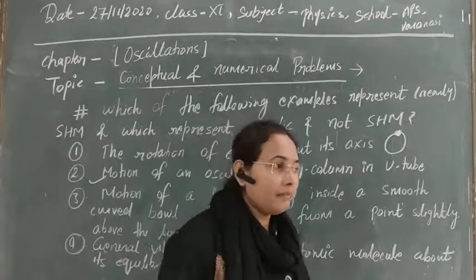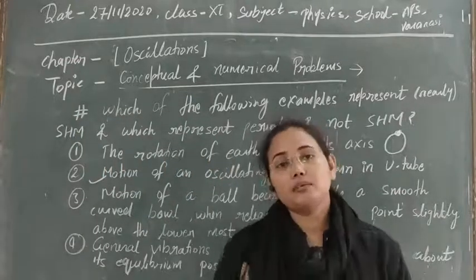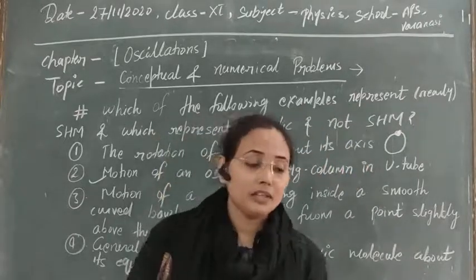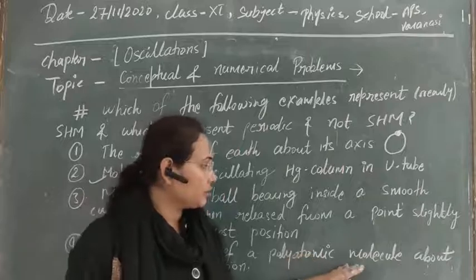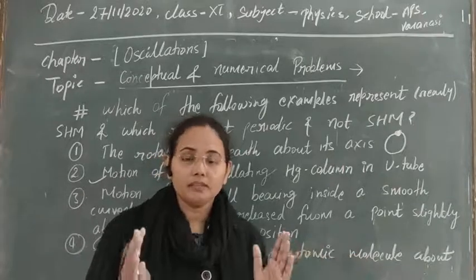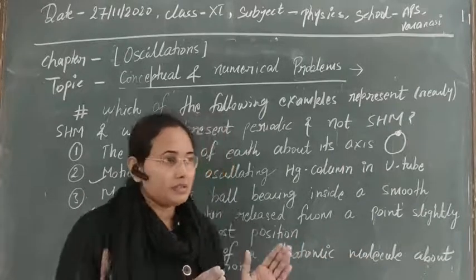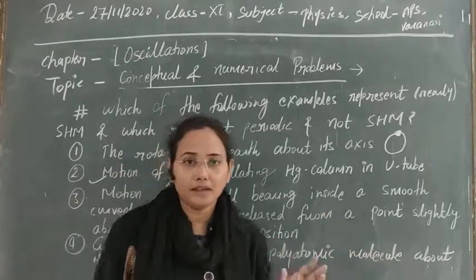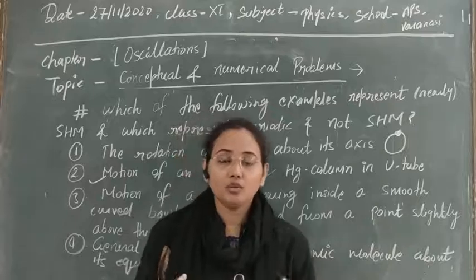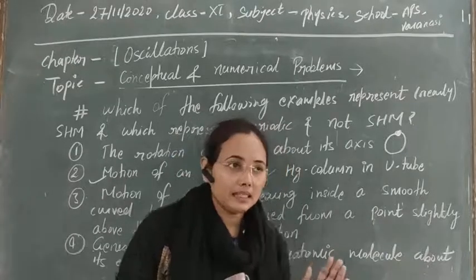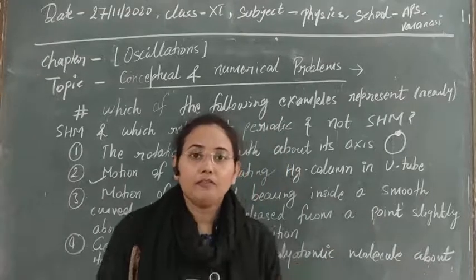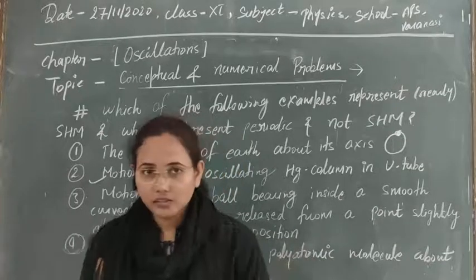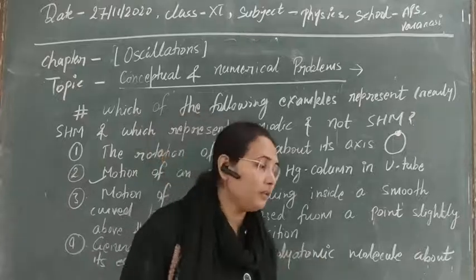So suppose we have already seen the case of diatomic molecules. In diatomic molecules, if the atoms are of the same type, that is, homogeneous atoms, then they will perform simple harmonic oscillation. But if we are talking about heterogeneous molecules, and also